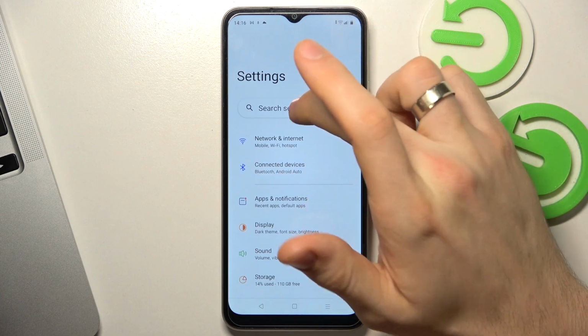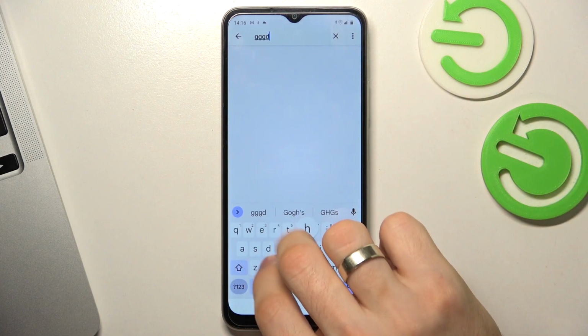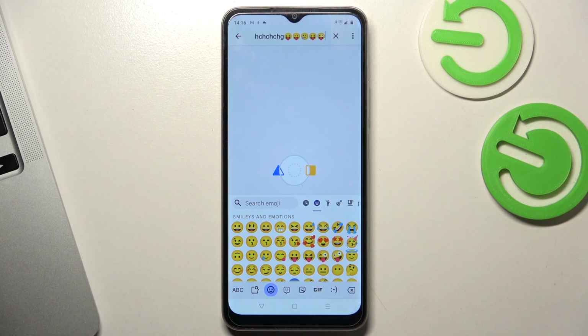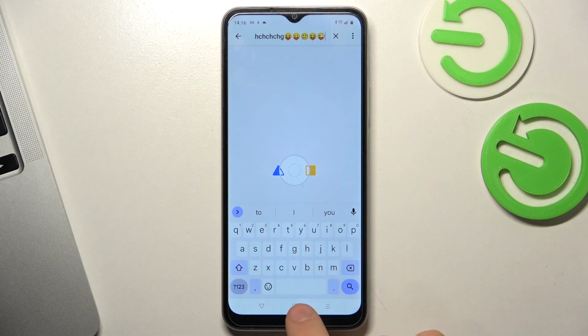open the text typing. And as you can see, now we hear keyboard sounds. That's it.